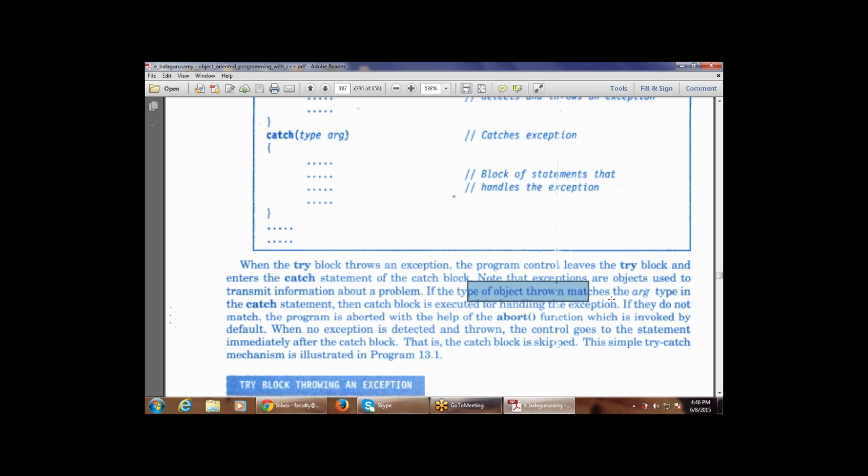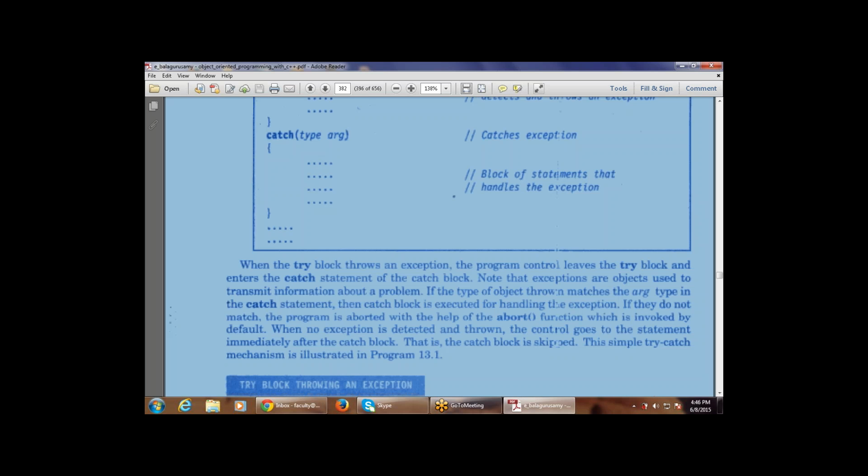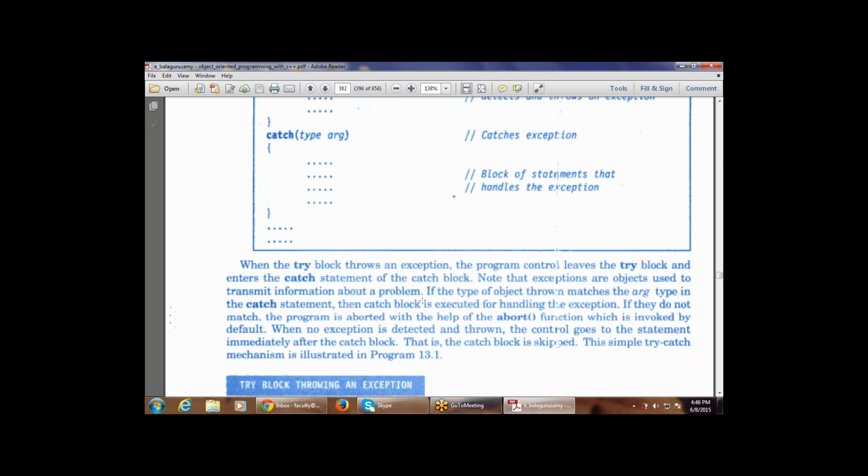If the type of the object that is thrown matches the argument in the catch block, then the catch block is executed for handling the exception. So first of all it throws, and if it matches what is available in the catch block, then that block is executed for handling the exception. If there is no match between the try block, the throw block and the catch block,